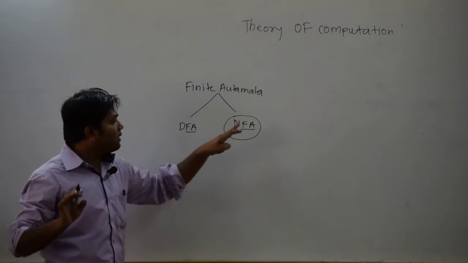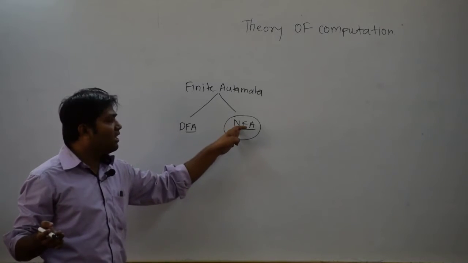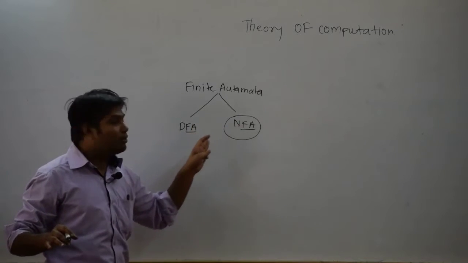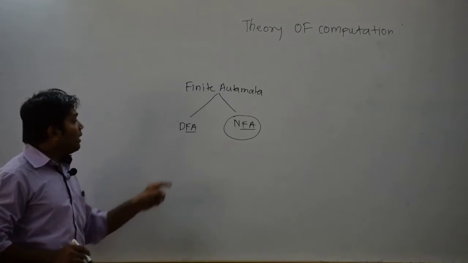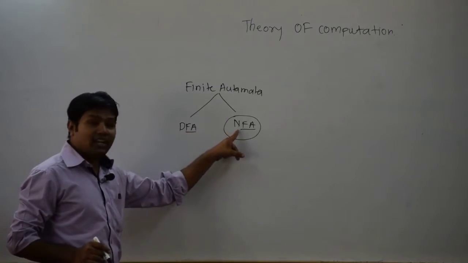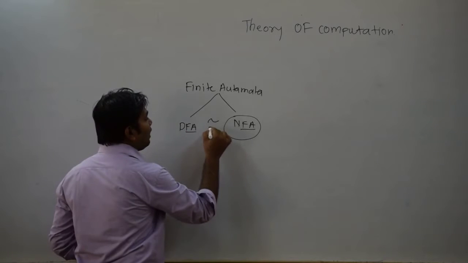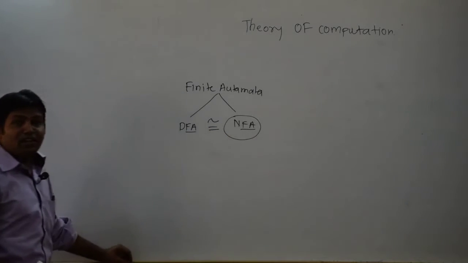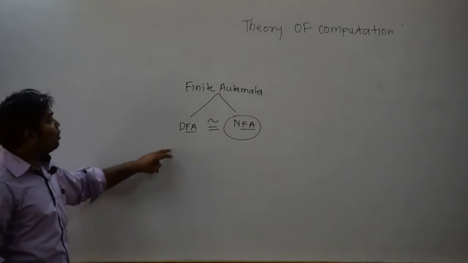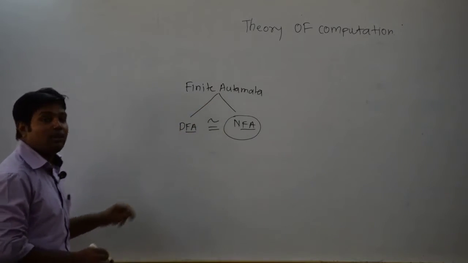Okay. So in the next lecture I am going to explain how DFA and NFA actually differ. We are just discussing the types here. If I want to compare the powers of these two finite automata, DFA and NFA, then both accept equivalent languages. Both are equivalent in nature. What do we mean by equivalent in nature? As I already told you, finite automata accept the regular language.